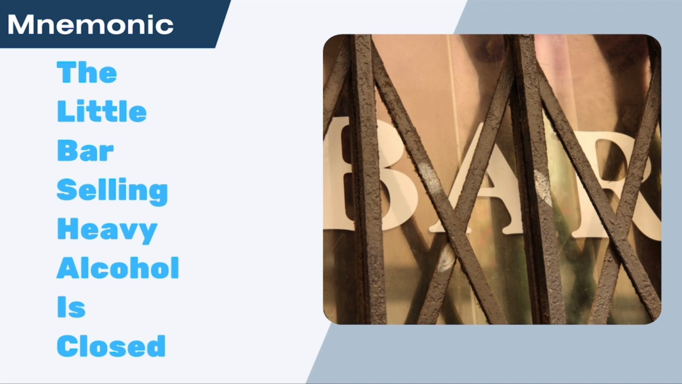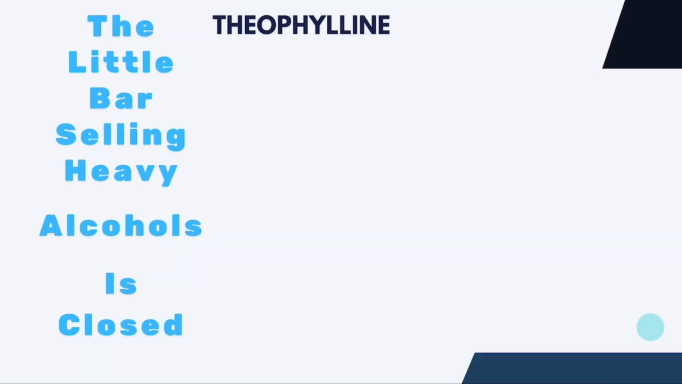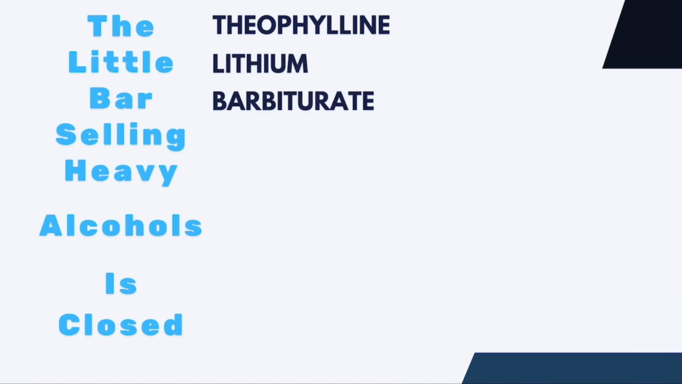The little bar, selling heavy alcohol, is closed. Let's break it down. The is for theophylline. From little, remember lithium. Bar for barbiturates, especially phenobarbital. Selling is for salicylates like aspirin.